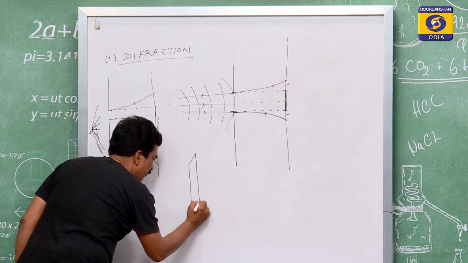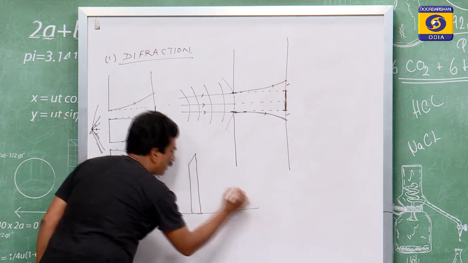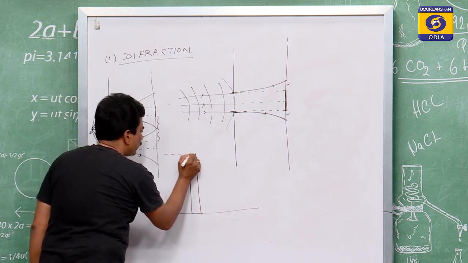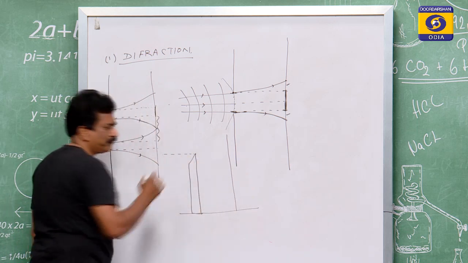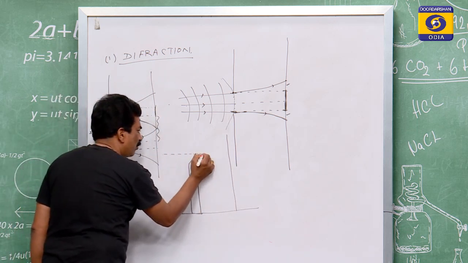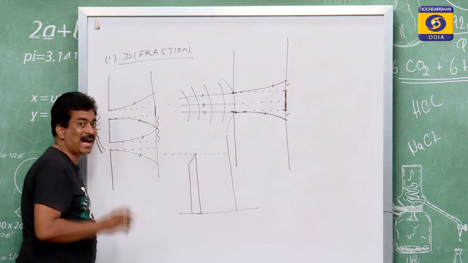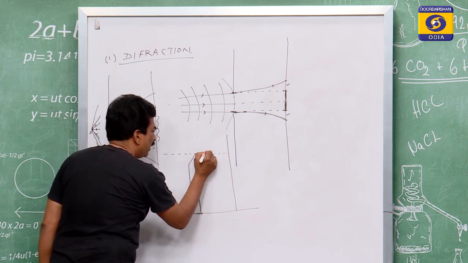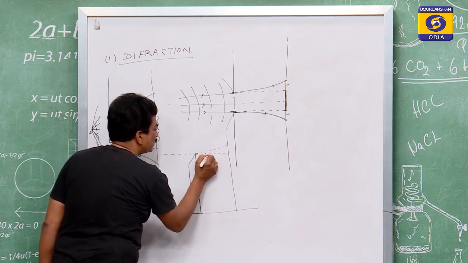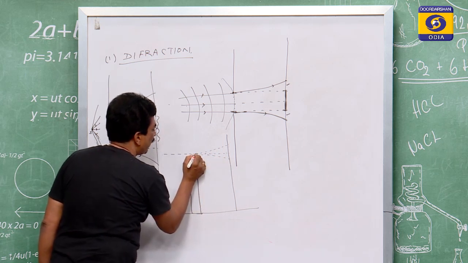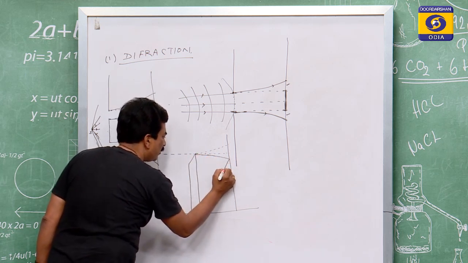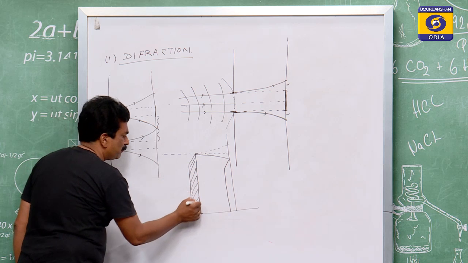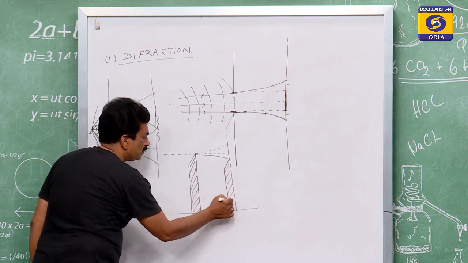This is some object which is placed on the floor. Suppose a light is coming and this is the screen. When the light passes through, it will go in a straight way as per our concept, but actually it is not going straight; it bends either to this side or to that side. Suppose the light comes here, here you will get its image. So this is the object and this is the image.